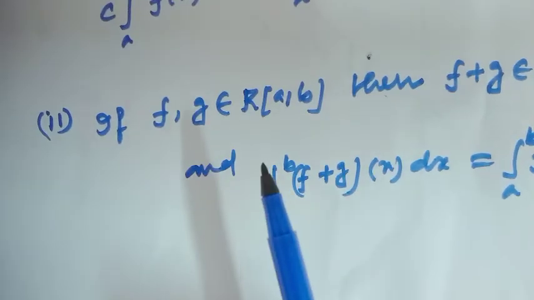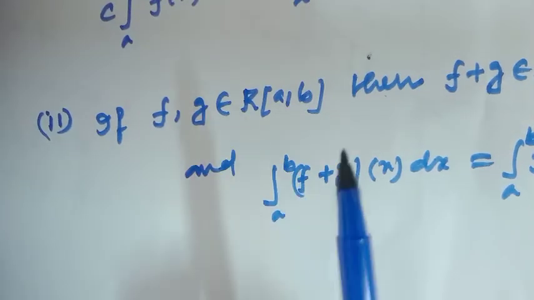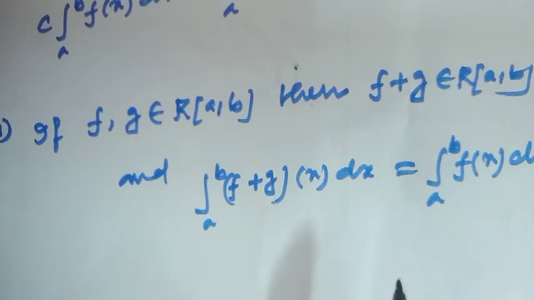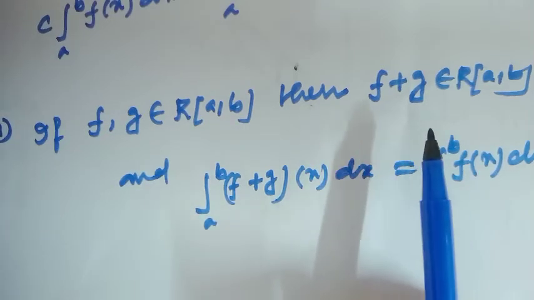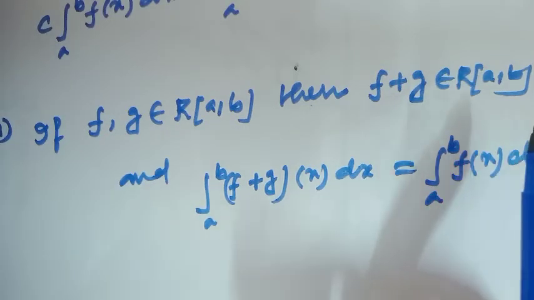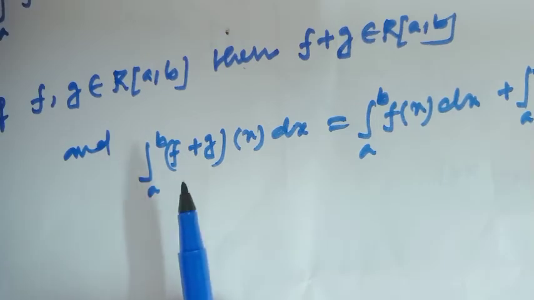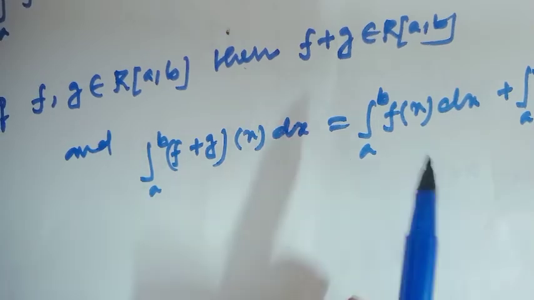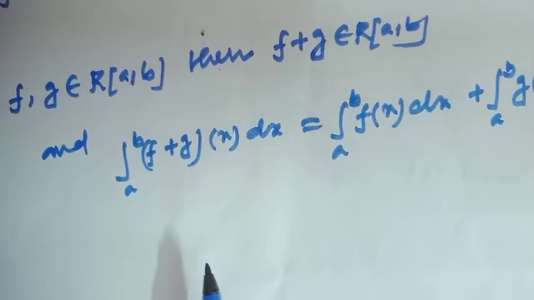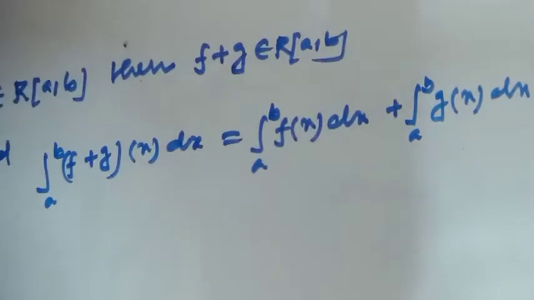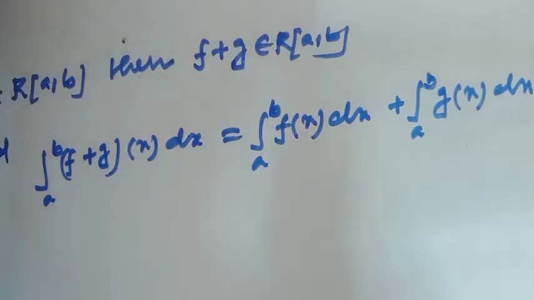Second property: if f and g are Riemann integrable on the set [a, b], then the new function f plus g is always Riemann integrable. Then the integral from a to b of (f plus g)(x) dx equals the integral from a to b of f(x) dx plus the integral from a to b of g(x) dx.